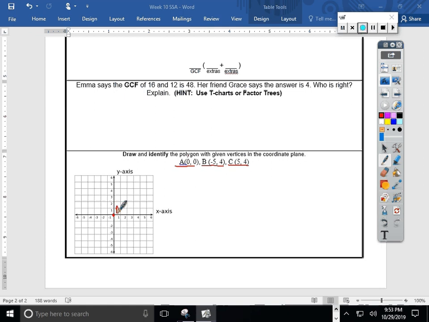I'm also going to mention this to you, and I forgot to do that here. I like to think of this with the first number always telling me right or left, and the second number always telling me up or down. I know that when you're in class right now, your teacher is telling you something different. She's showing you another way, and it still works the same way. She's telling you to think about whether the first number is positive or negative. Positive numbers go right, negative numbers go left. Next, she says, think about the second number. Positive numbers go up and negative numbers go down. So she has you think of it with these symbols. I want you to try to think about it with these symbols just because it's a little bit simplified sometimes.